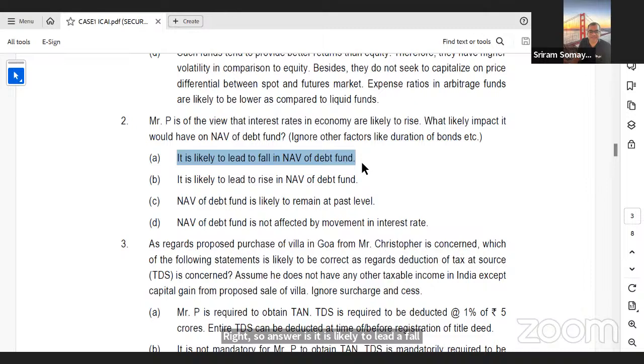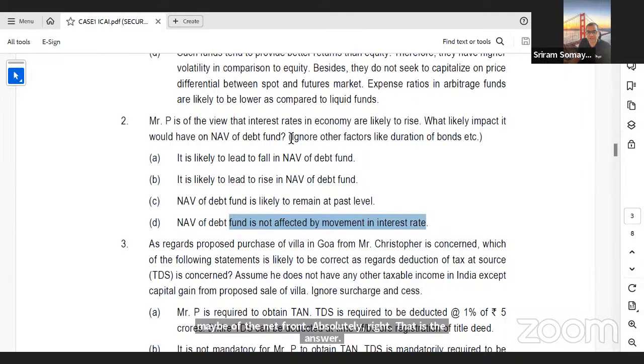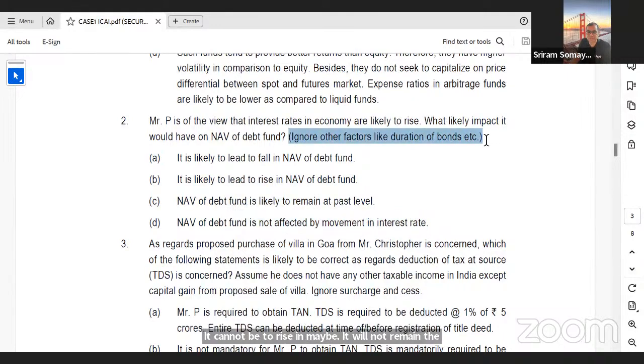Absolutely right. That is the answer. It cannot lead to a rise in NAV. It will not remain the same. Is not affected by movement. All of them are wrong. See, also they said ignore other factors like duration of the bonds and all of that. It's a fairly simple question. There is nothing complicated in it. Answer is option number 2. It will likely lead to a fall in NAV.